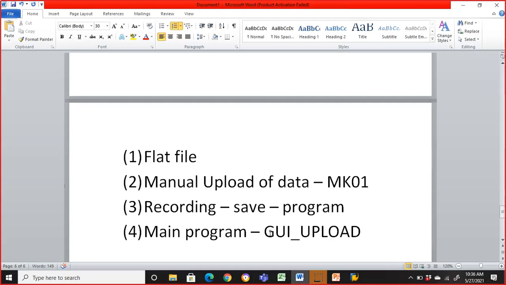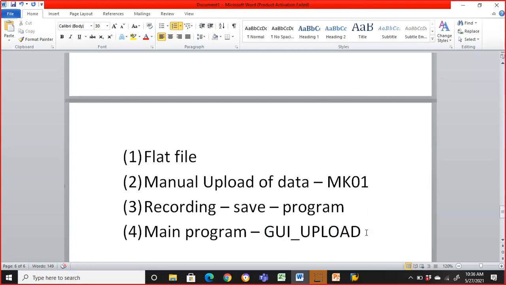This is a function module, standard function module, to bring the data from the flat file to an internal table. So step 1 is to get the data first into the internal table, right? From the flat file to the internal table, if you have to get the data, it needs to be done through GUI_UPLOAD. Clear? GUI_UPLOAD actually gets the data from there to there.